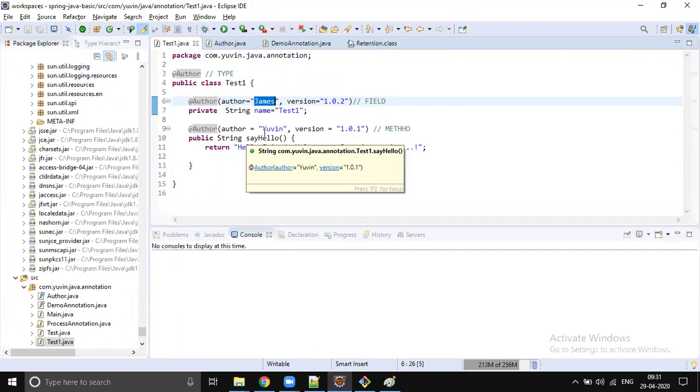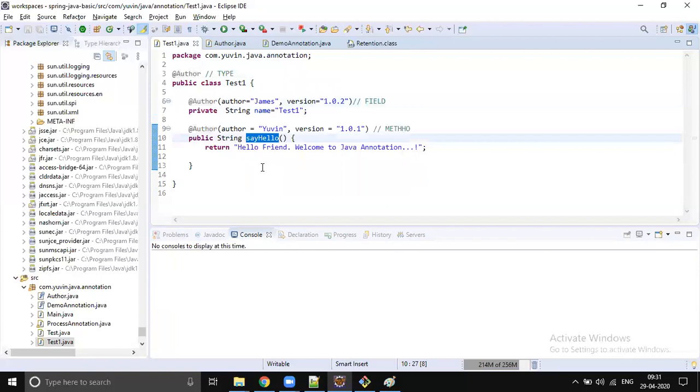But before jumping into the topic, I'm going to read the data, right? The name field we have, right? From the name field, by class name test1, I will say okay, this is written by James. And by looking into this sayHello method, I will say that this is written by Uvin and the version is 1.0.1. Okay, so that is what processing an annotation is. So till now we wrote our custom annotation and we used it, but how we are going to process it is a little complicated. But before we discuss that, any questions here?